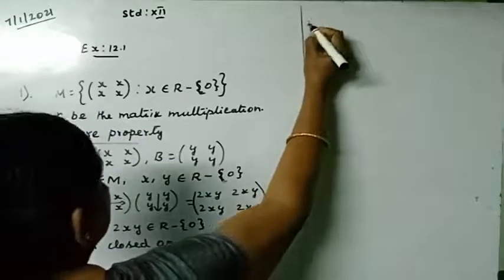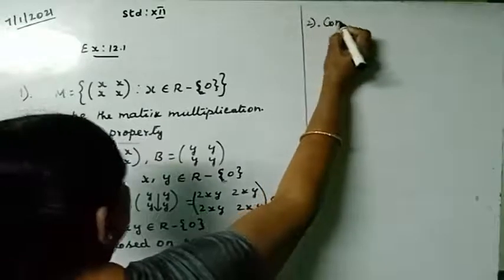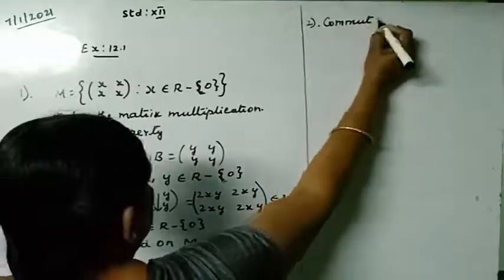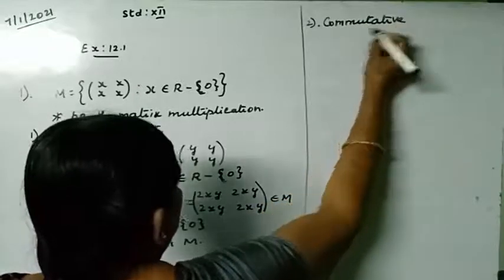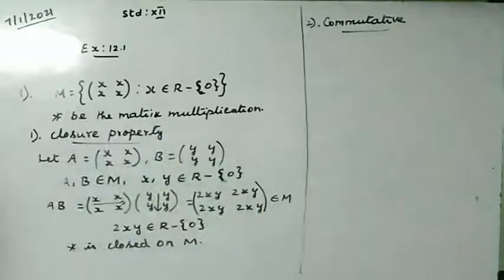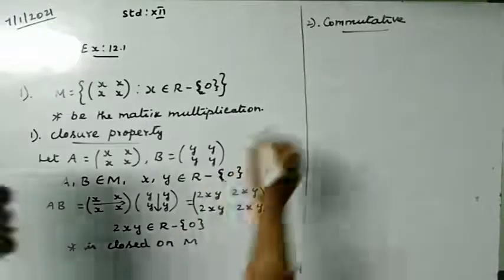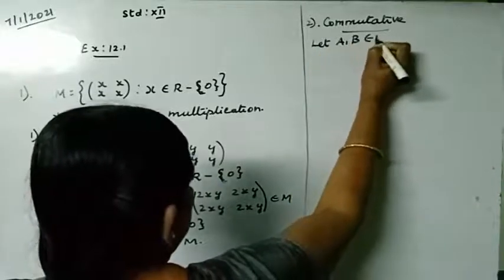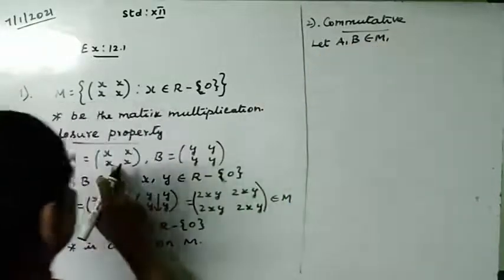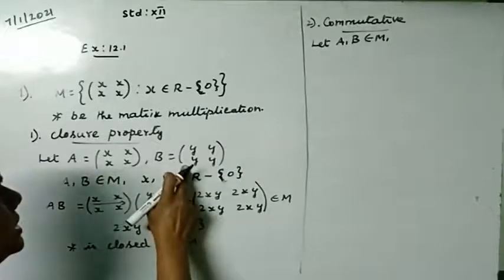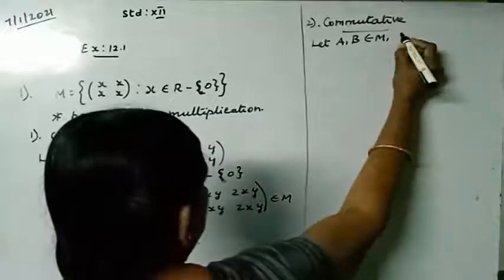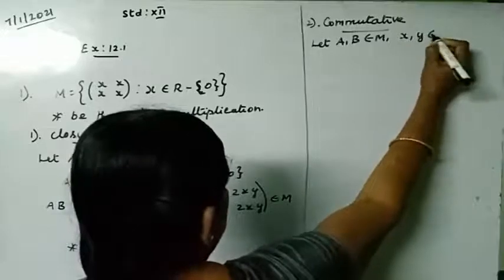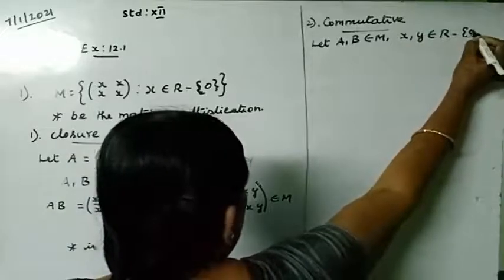Then the next one I want to check is commutative. Actually, matrix multiplication may or may not be commutative. Now let us check here. Let A, B belong to M, A equal to XX, B equal to YY, where X, Y belong to R minus 0.